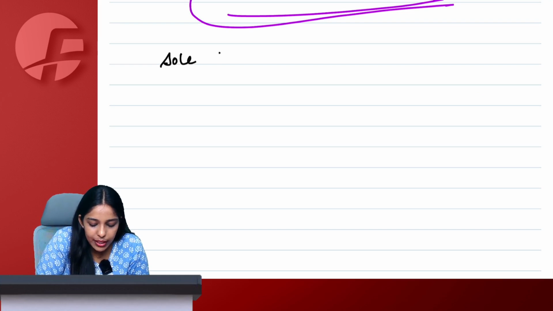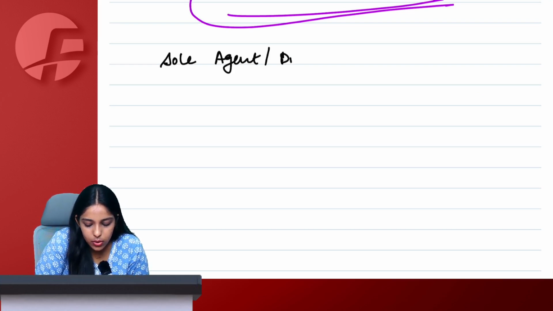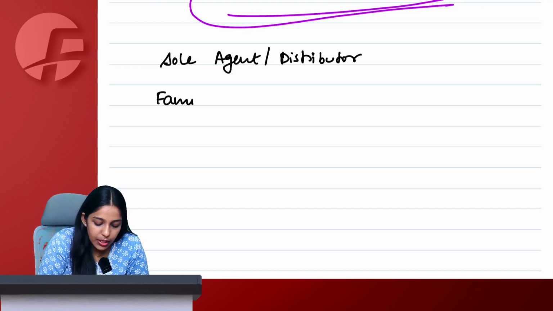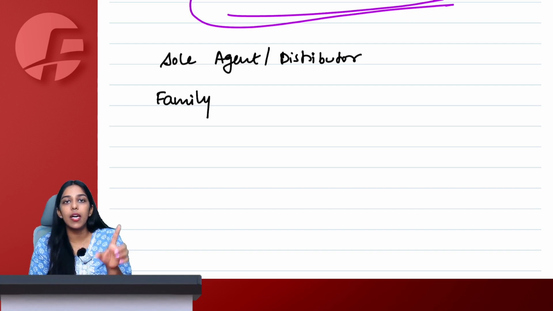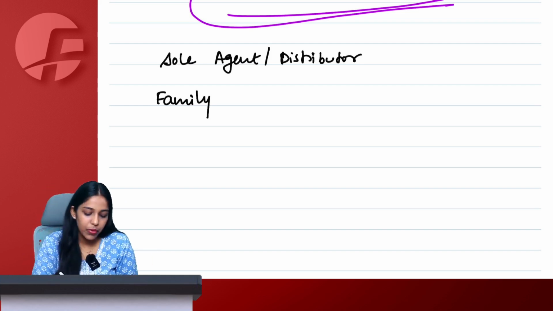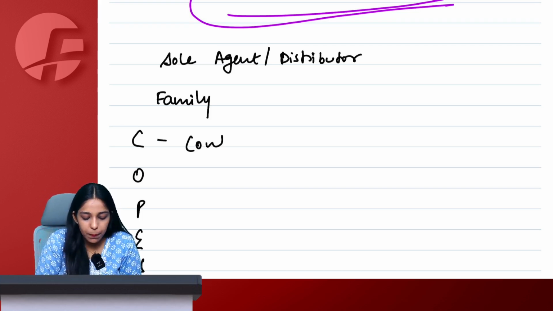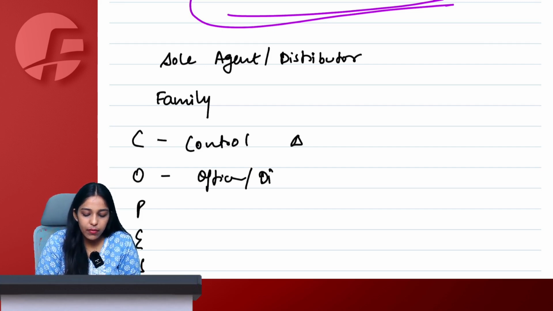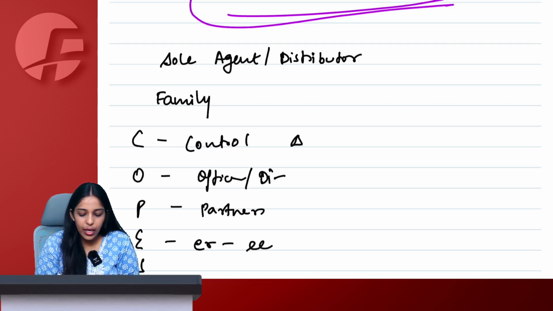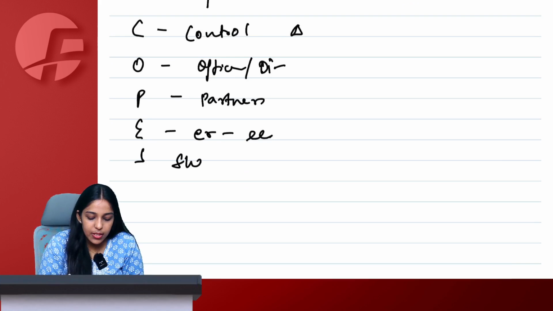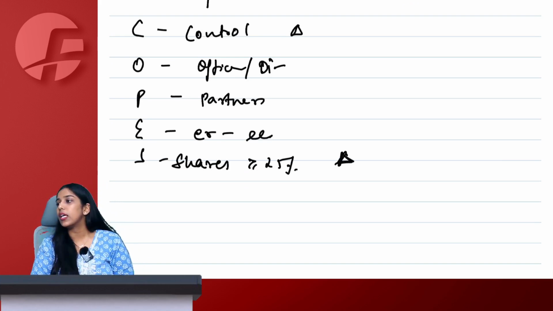So S means sole agent or sole distributor. FA means family, where spouse and children always related, parents, grandparents, brother, sister only related if dependent. COPES, C-O-P-E-S. C means control, also includes triangle. O means officer or director in one another's business. P means legally recognized partners. E means employer and employee relationship. And S means simply shares more than equal to 25%, and this also includes a triangle.